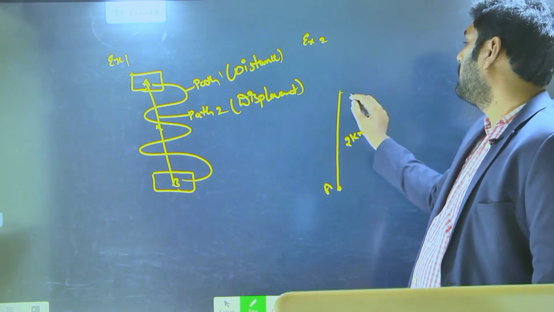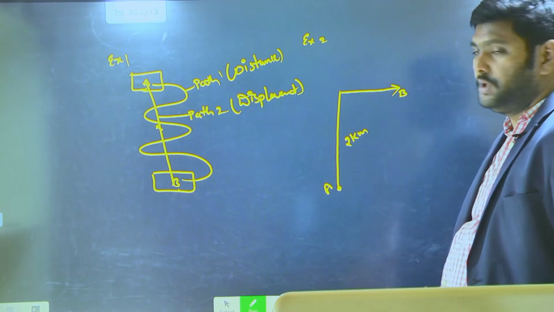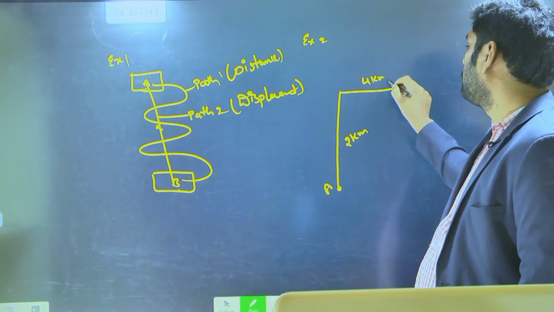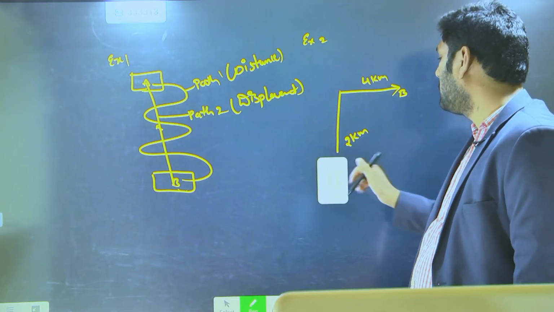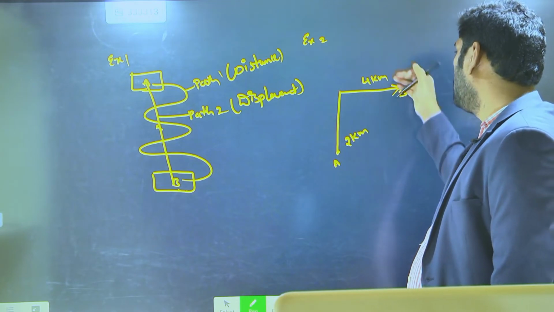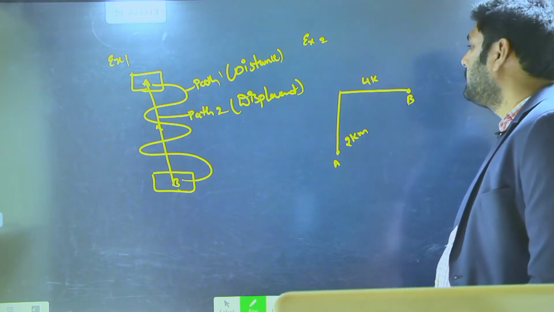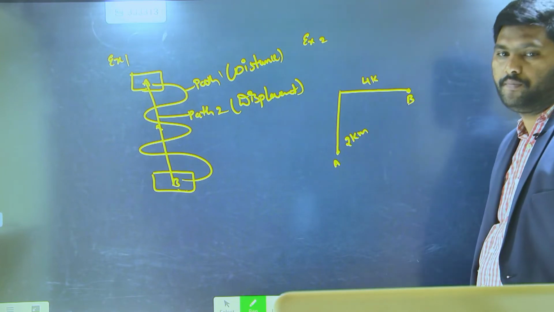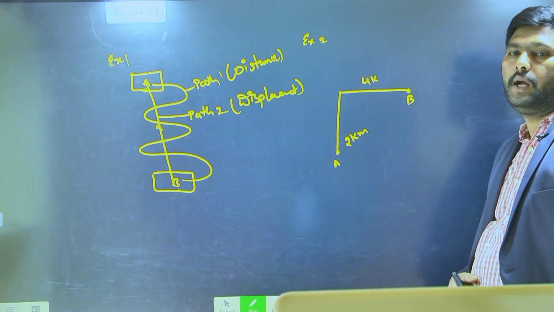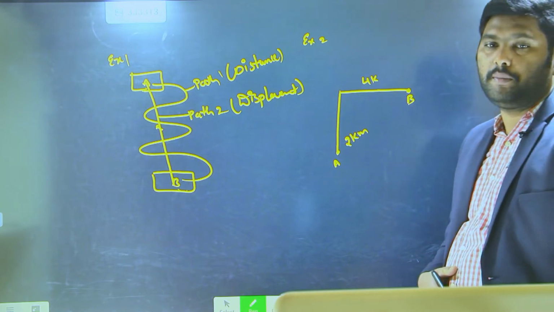Then he turned east and reached position B, traveling 4 kilometers. This is A, this is 2 kilometers, and this is 4 kilometers. This is the way the person has traveled. So in this case, what is the distance traveled and the displacement of the person?